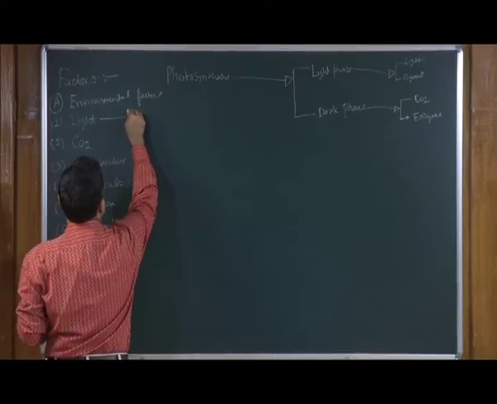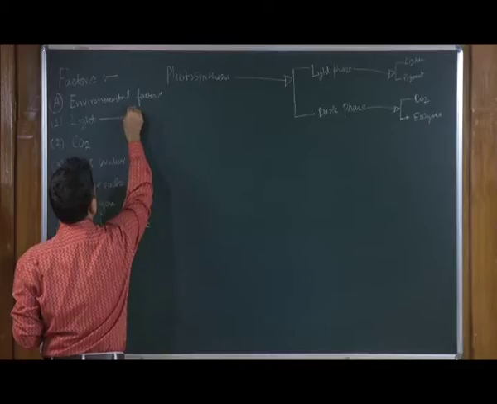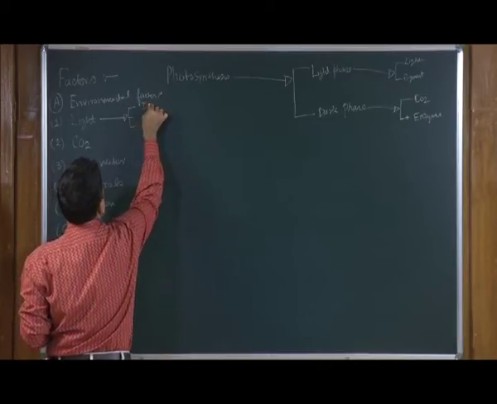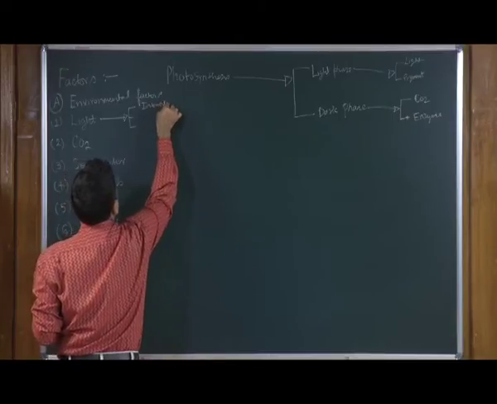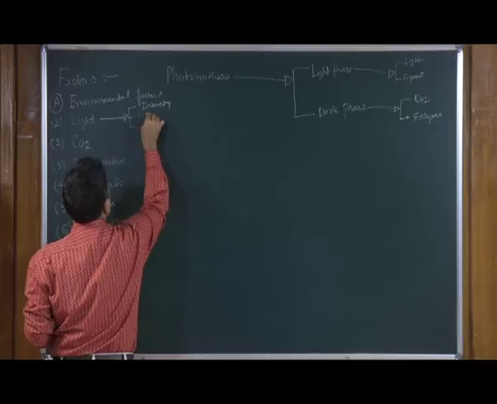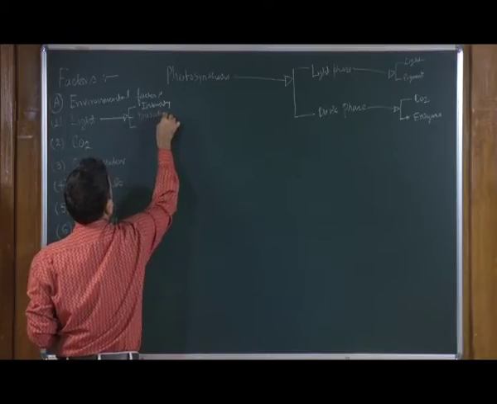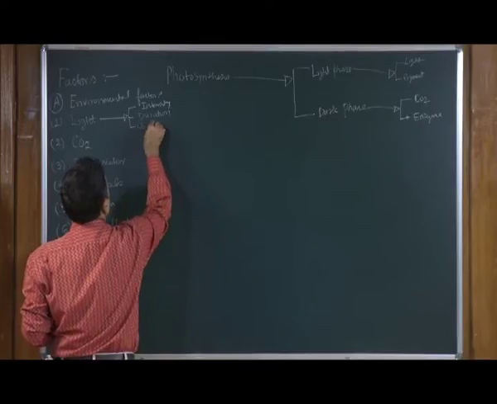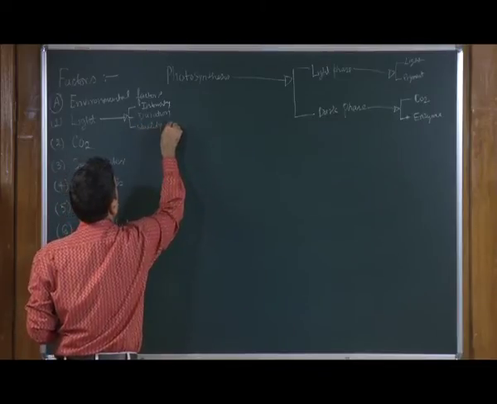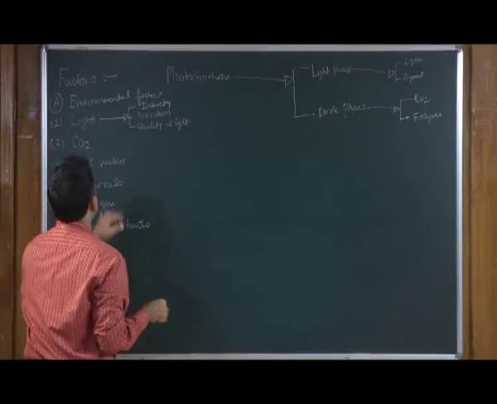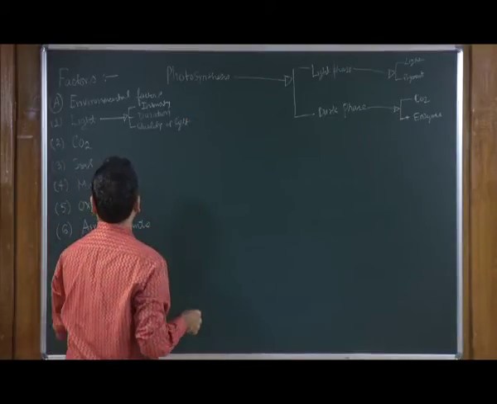Within the light, there are three different parameters. One is the intensity of light, the second one is the duration of light, and the third one is the quality of light. Okay. Similarly, in the CO2 and other kinds of parameters.